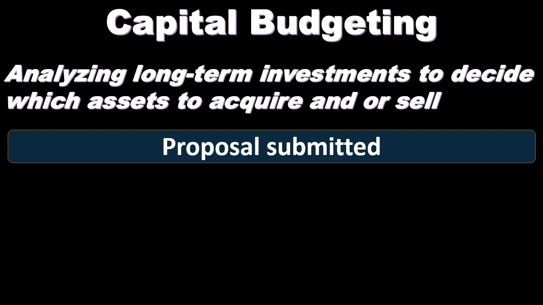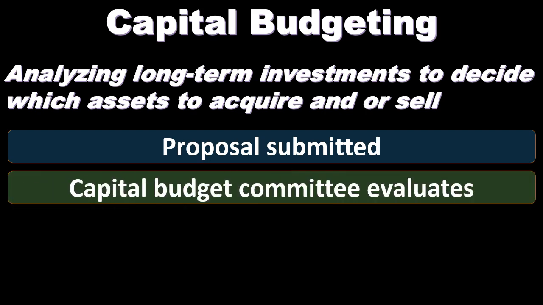When we consider the process that a capital budget type of decision will take, it will usually start off with a proposal. So we'll have a proposal for a piece of equipment that we may need that will increase production. Once we have the proposal, then the capital budget committee will evaluate it. Let's put a committee together to evaluate this proposal. The committee, of course, is run by management, being employees, agents of the company.